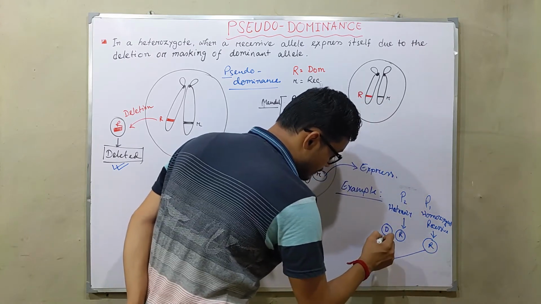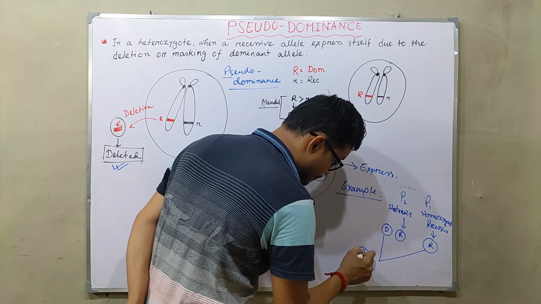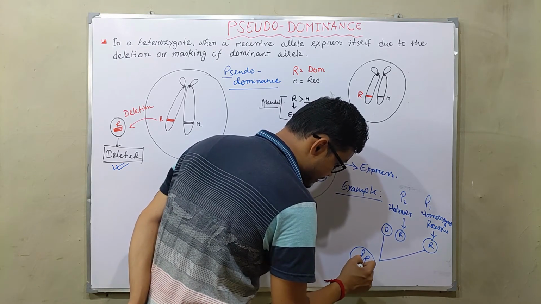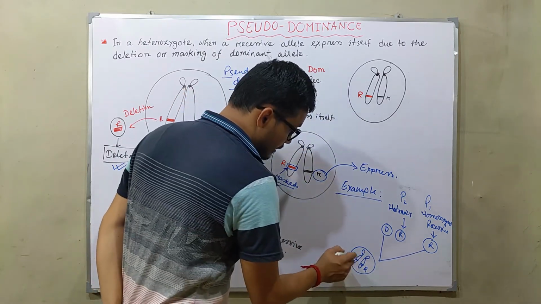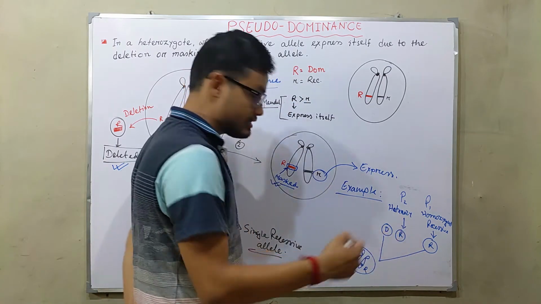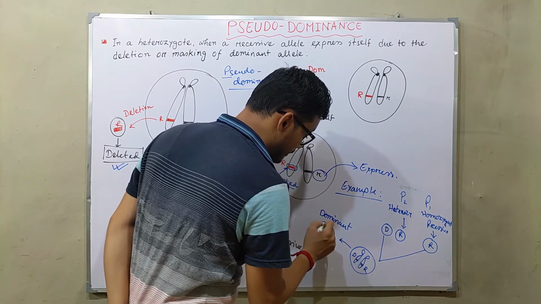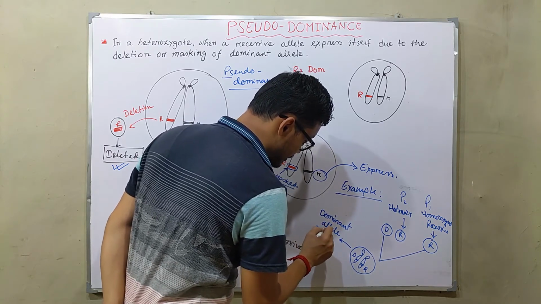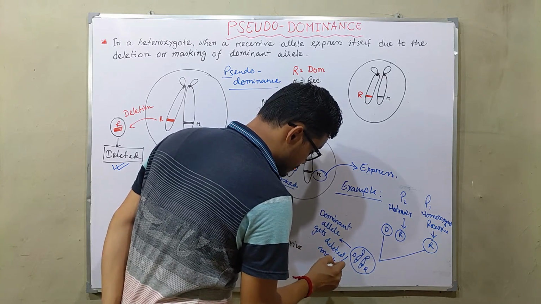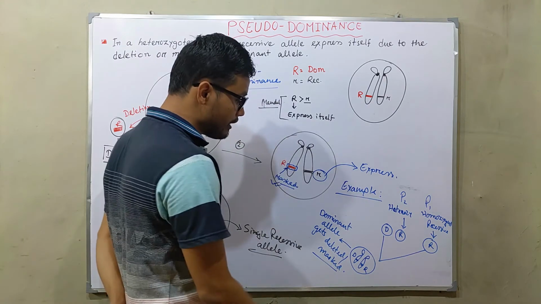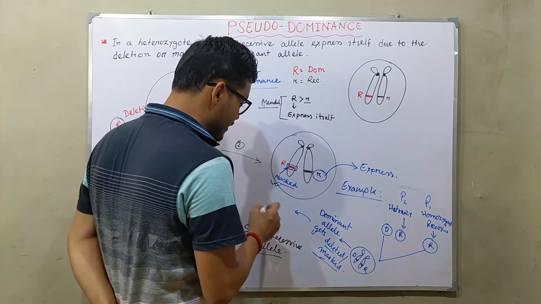When this recessive allele fertilizes with the dominant allele, one dominant allele along with one recessive allele is present, but to some extent this dominant allele gets deleted or masked. So in this case, the expression of the recessive allele will occur.